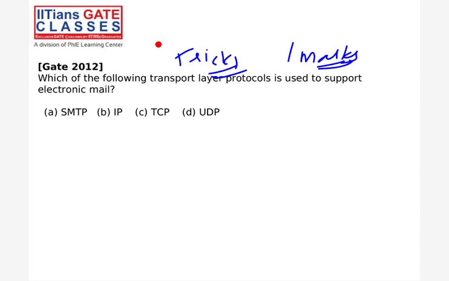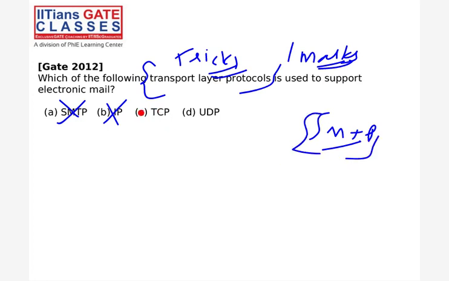Why am I asking this question? By looking at electronic mail, people put the answer like this, SMTP. But they are asking about the transport layer protocol. Transport layer protocols are 2 types, right? That's why TCP. Got it? That's why I asked this question.